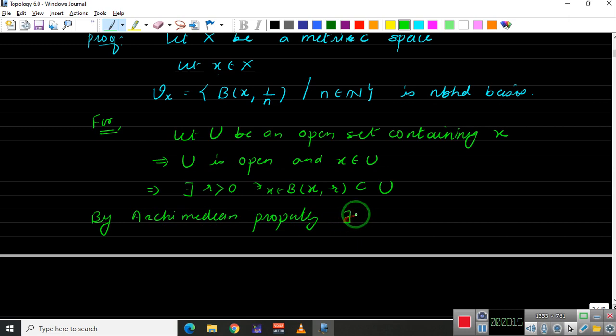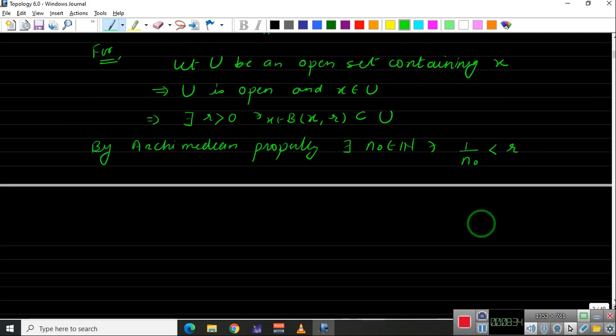We can say that there exists some natural number n naught belongs to N such that 1 upon n naught will be less than r. Because r was positive, this property tells us that there exists some n naught such that 1 upon n naught will be less than r.